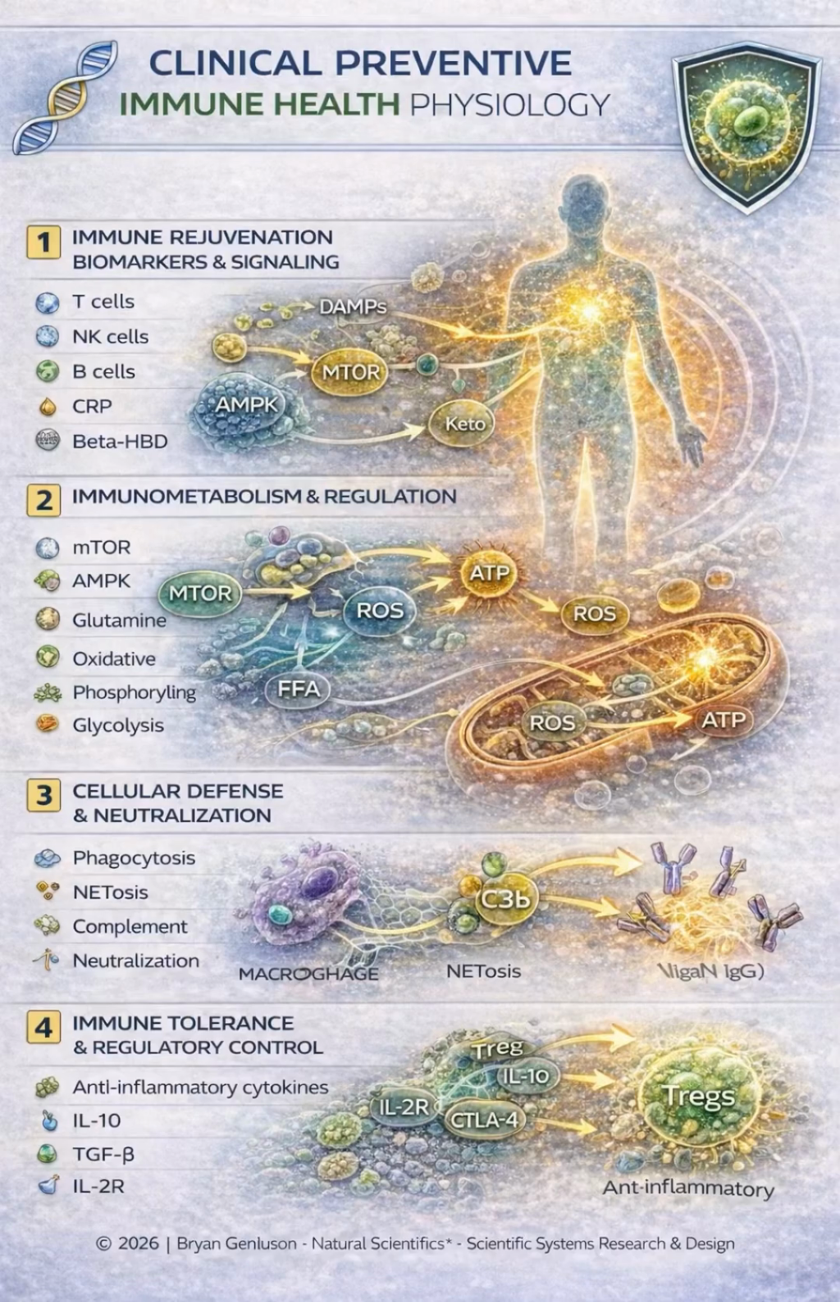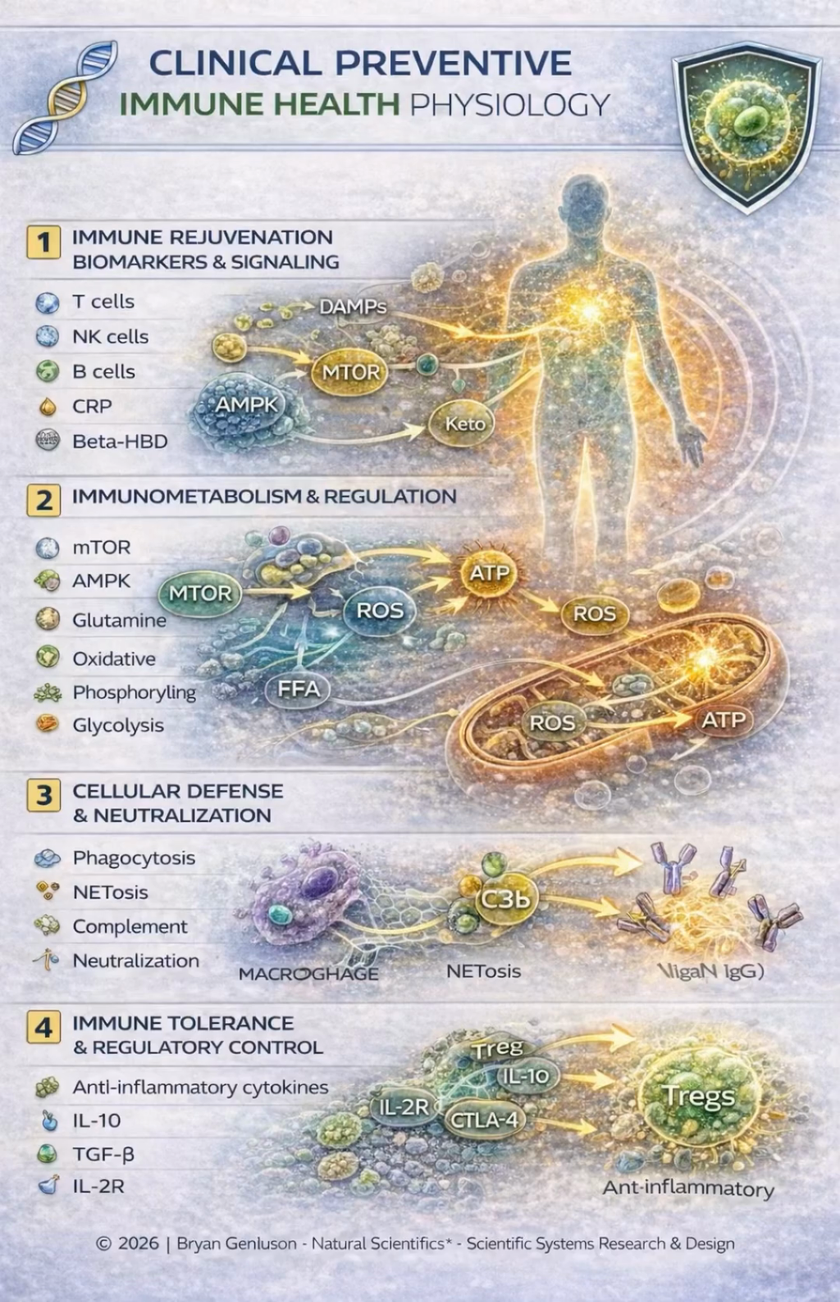At the molecular level, immune function is governed by coordinated signaling across innate and adaptive immune cells, including T lymphocytes, B lymphocytes, natural killer cells, and antigen-presenting cells. These networks rely on tightly regulated pathways involving cytokine signaling, metabolic reprogramming, redox balance, and energy availability to maintain appropriate immune responsiveness. Immunometabolic regulation plays a central role in immune adaptation.